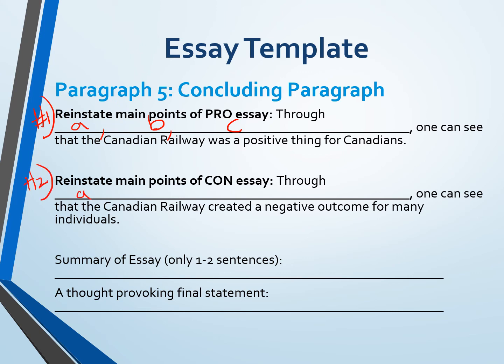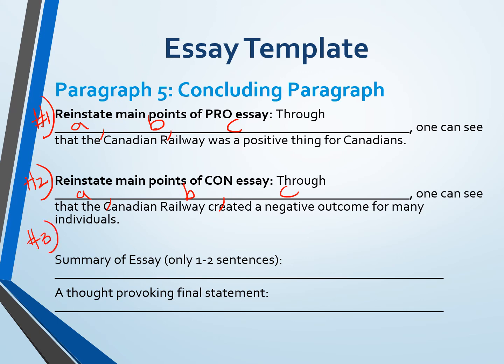So through, again, A, B, C. So through racism, the Pacific scandal, and the cost of the railway, one can see the Canadian Pacific Railway was a negative outcome for many individuals. If you do the third one, I'm not going to give you the answer to that one because that one's meant to be a challenging one.